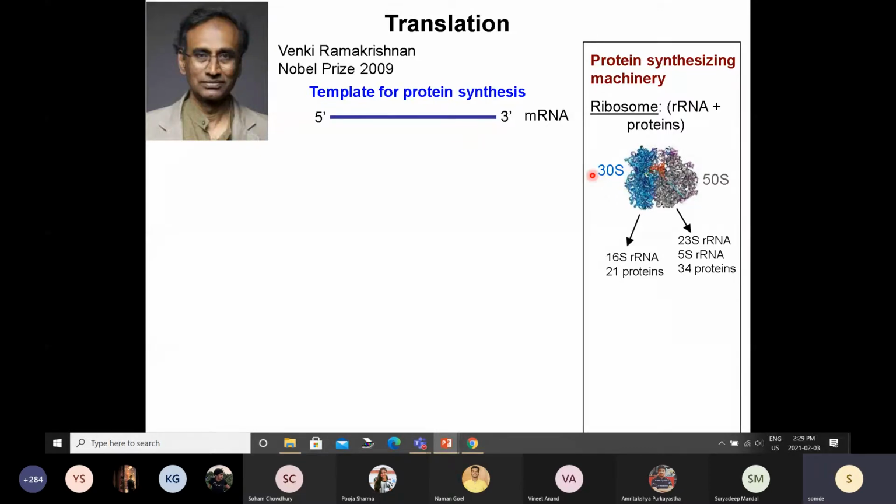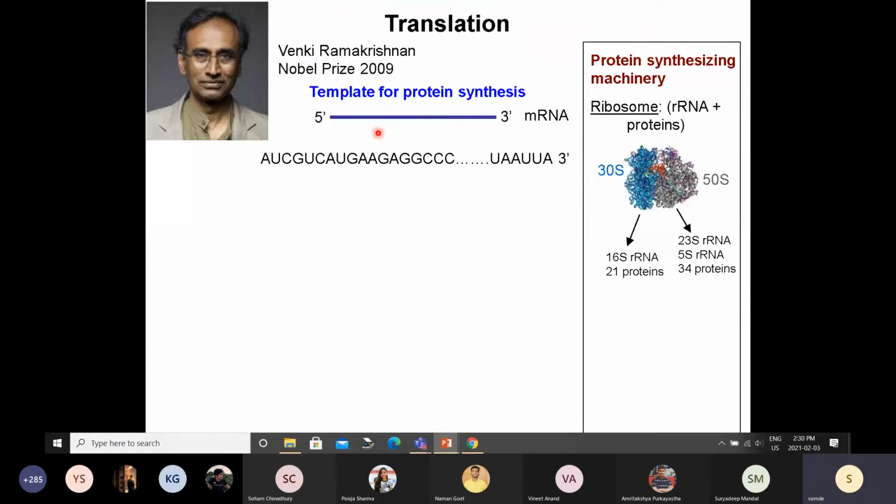And it turns out that in the last 30, 40 years, we have not been able to discover any new antibiotic. Whatever antibiotics we have are old, and now there are reports that there are certain bacteria which do not respond to any of the available antibiotics. Those are called superbugs. Which means that if someone gets infection by the superbug, then there is no cure. Anyway, we will come to that in a few minutes. But let's look at this process of translation and how you can actually attack this to kill this bacteria.